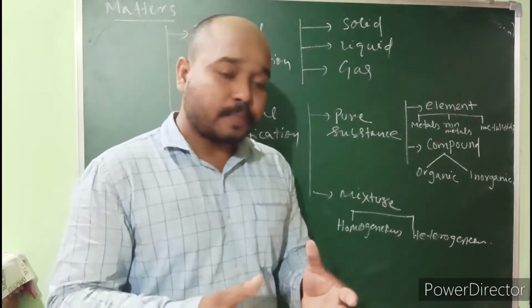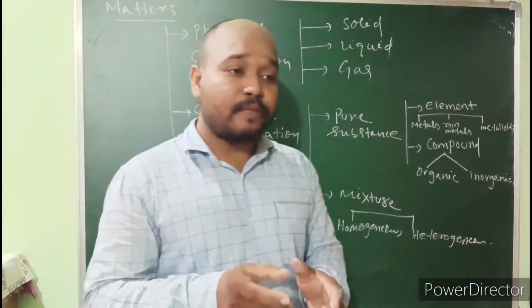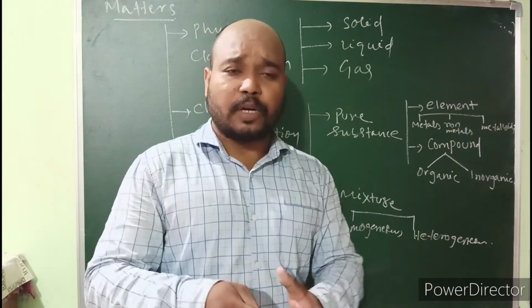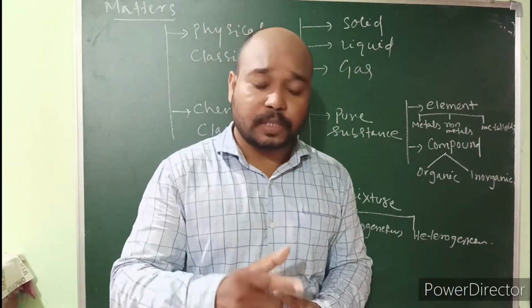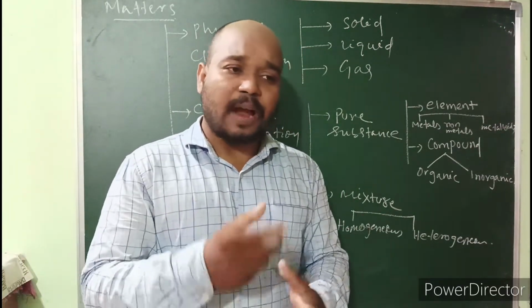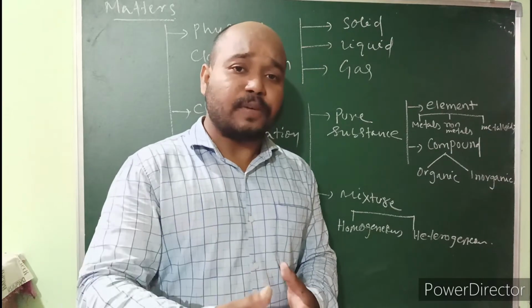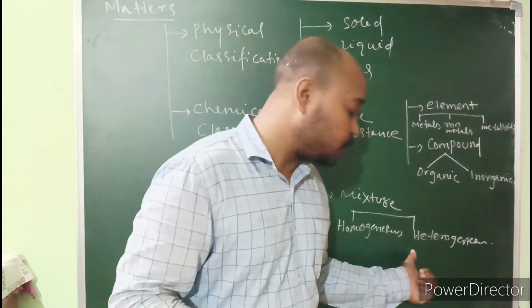But now homogeneous: if two or more different components are present but in the same physical state, then we will say homogeneous. Consider I am adding water and alcohol. After adding, we cannot distinguish where is water or where is alcohol. That's why it is a homogeneous mixture.